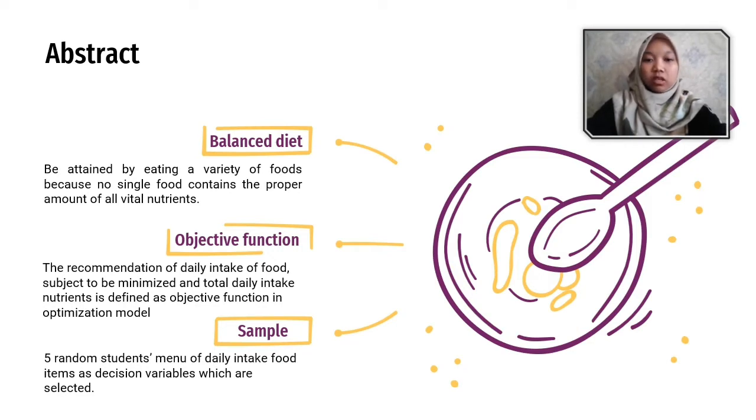vital nutrients. Our objective function, the recommendation of daily intake of food, is to be minimized, and the total daily intake of nutrients is defined as the objective function in the optimization model. And for our sample, 5 random students' menus of daily intake food items as decision variables were selected.